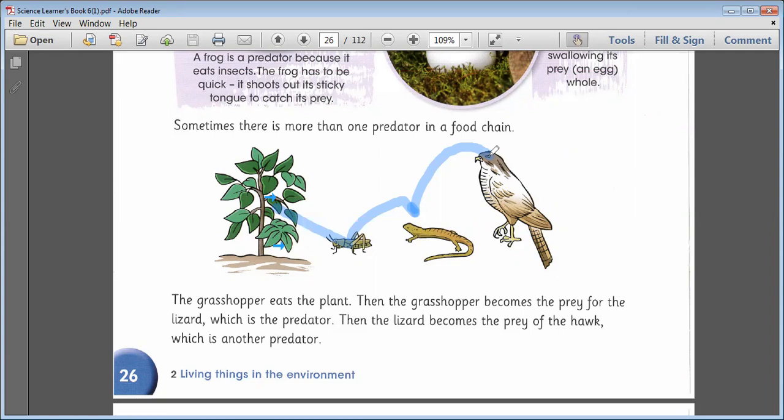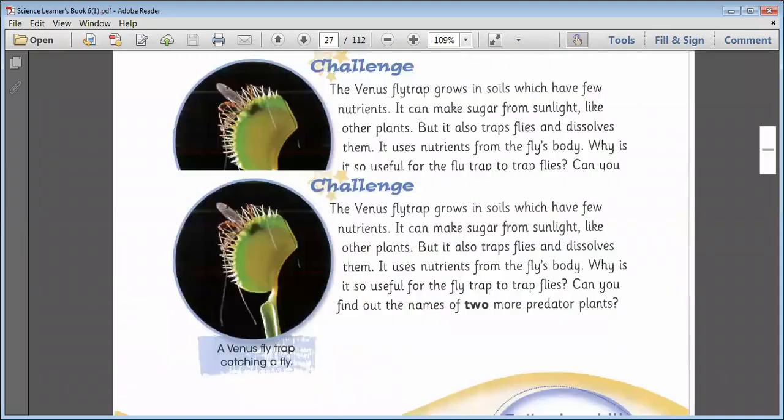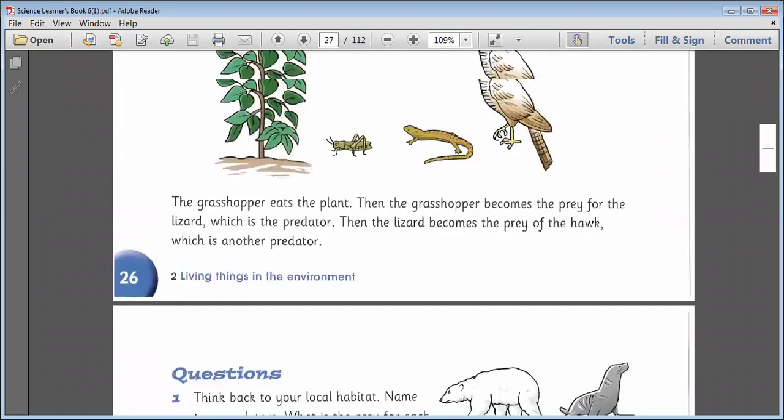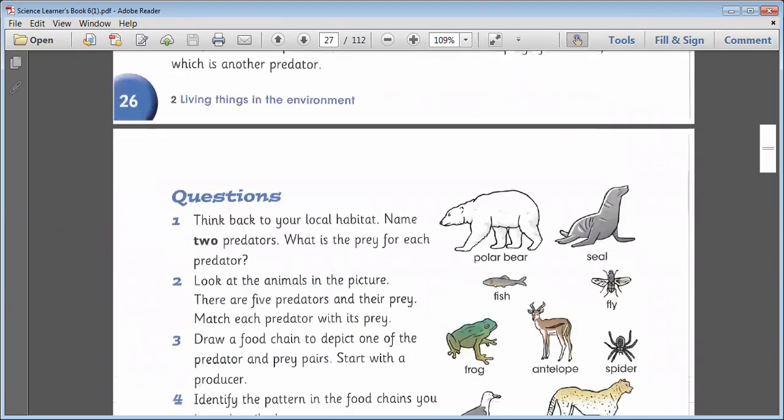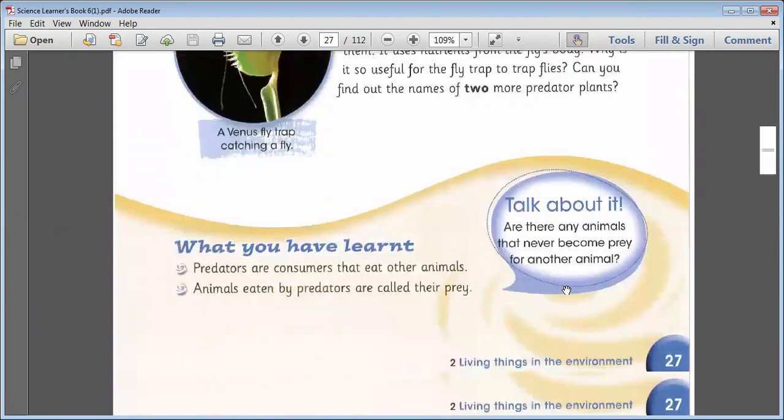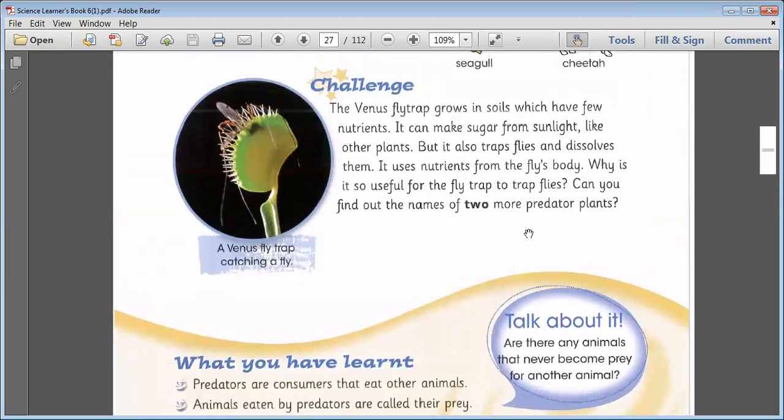Okay. Now look at the screen, page number 27. Here you can see the food chain. Okay, this is the challenge, like the Venus flytrap. This is the Venus flytrap. What does this plant catch? This plant catches a fly.